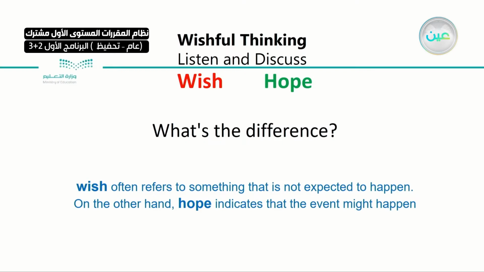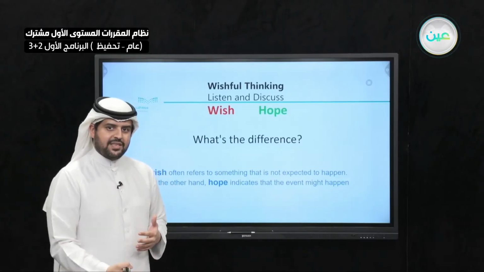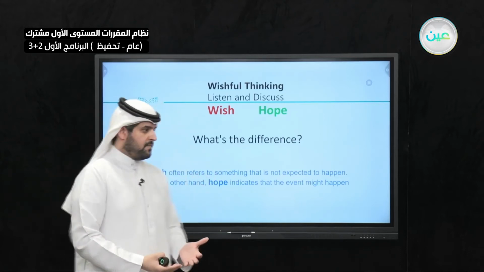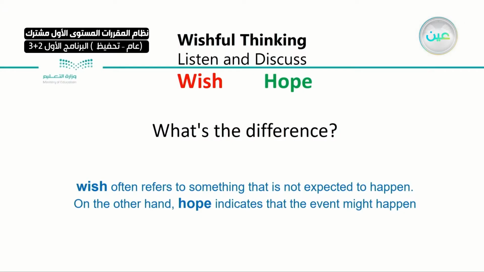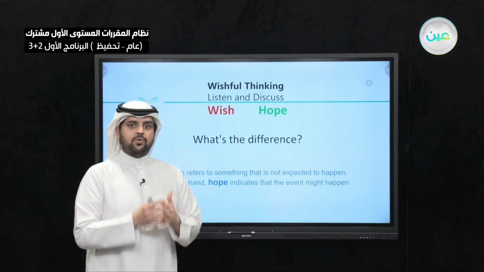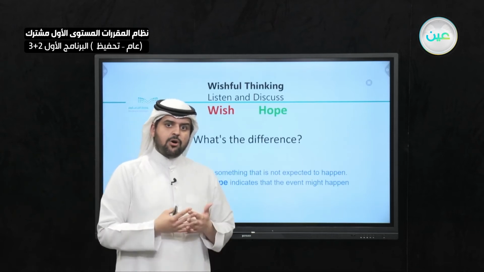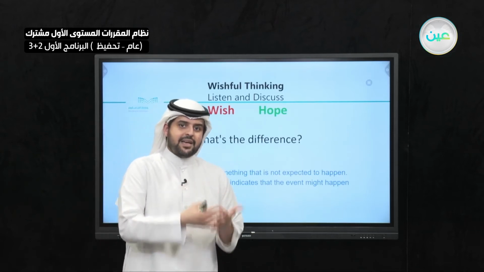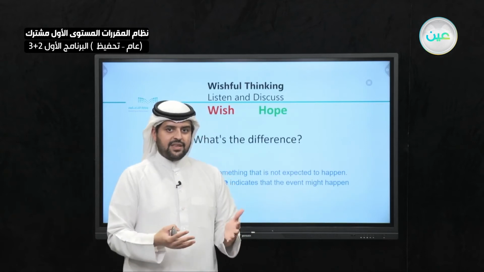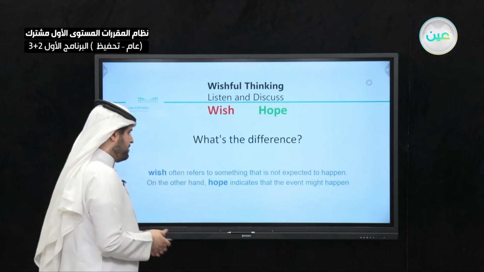Yes, wish often refers to something that's not expected to happen. You want something to happen, but you expect that it will not happen. So you just wish for it. Hope, on the other hand, indicates that the event might happen. So you wish for something that you're almost certain will not happen. You're just wishing for it. You hope for something that you know might, maybe, happen. It's 50-50.